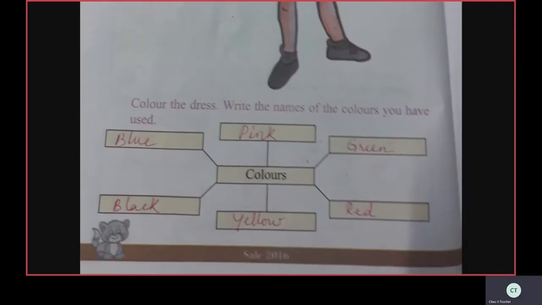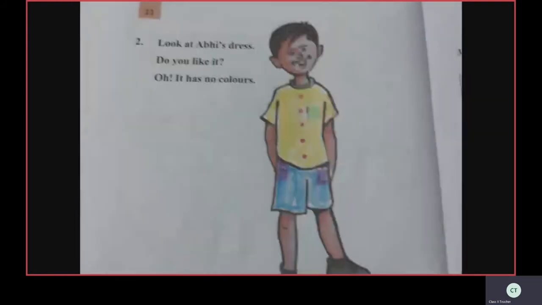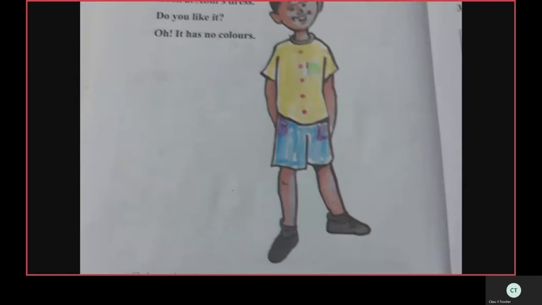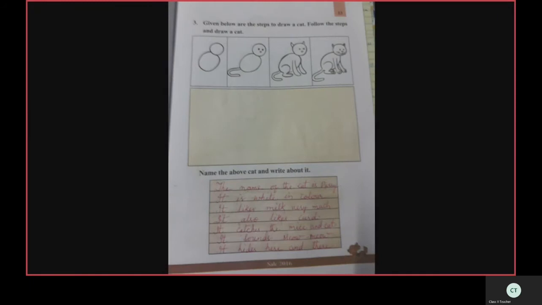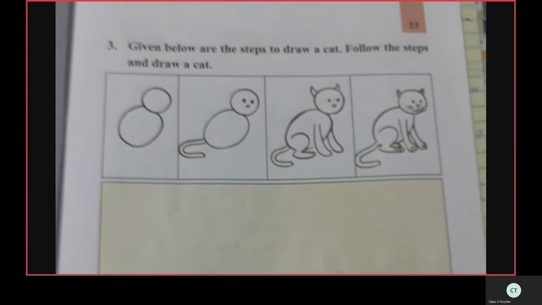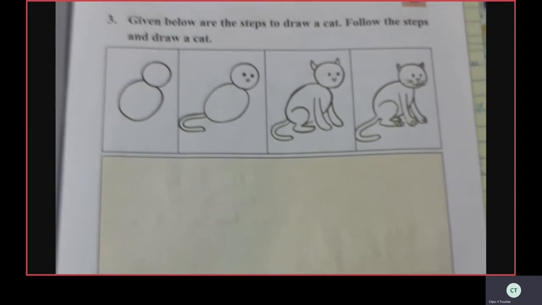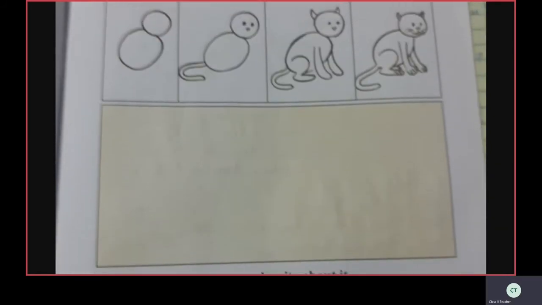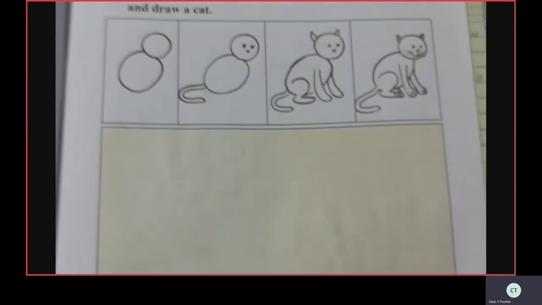If I'm moving fast, pause the screen and write. Okay? So, shall we move to the next page? See page number 23, children. Given below are the steps to draw a cat. Follow the steps and draw a cat. Same as before, you also draw 4 boxes, follow the steps and complete the picture, children.